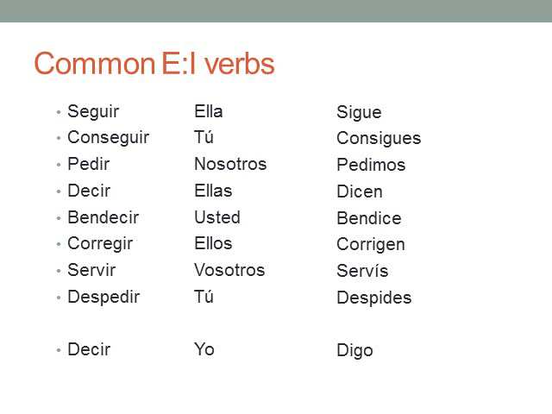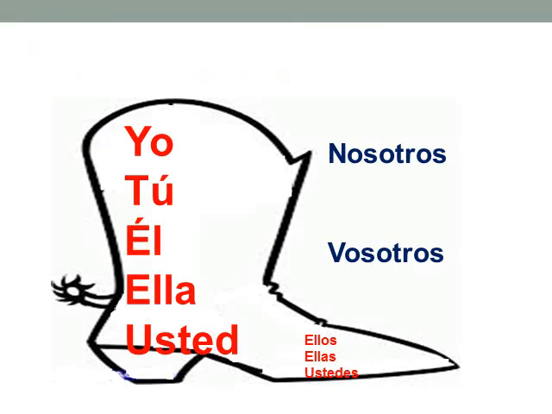Now, important to remember as well is some of these verbs are irregular in the yo form. So yo digo, like yo tengo, an exception. Also, yo sigo. This also means that all the verbs that have these words as their roots are also exceptions. Yo consigo, yo bendigo. Again, chicos, it's important to remember these are called boot verbs. They change in the yo, tú, él, ella, usted, ellos, ellas, and ustedes forms, but not in nosotros or vosotros. This is also covered in Chapter 4 of your textbook.